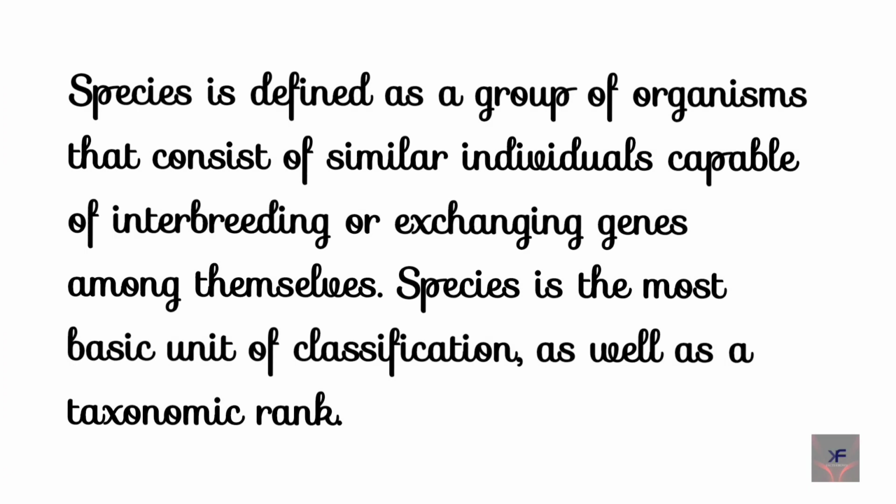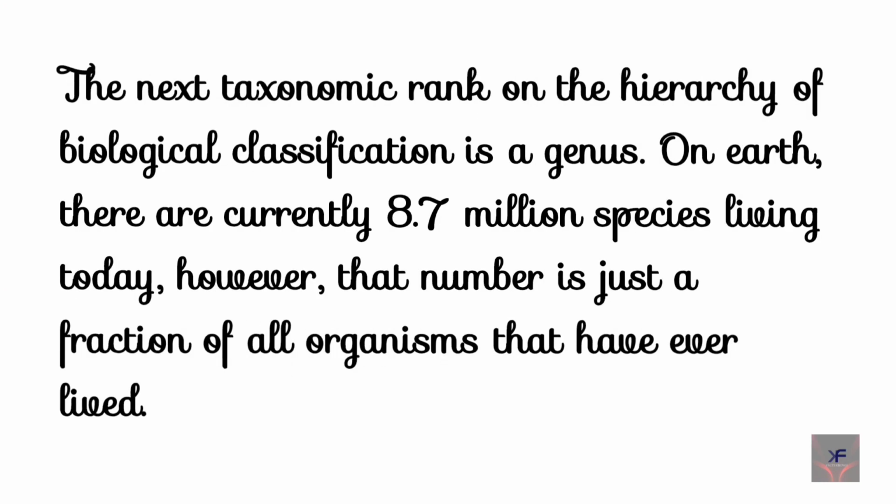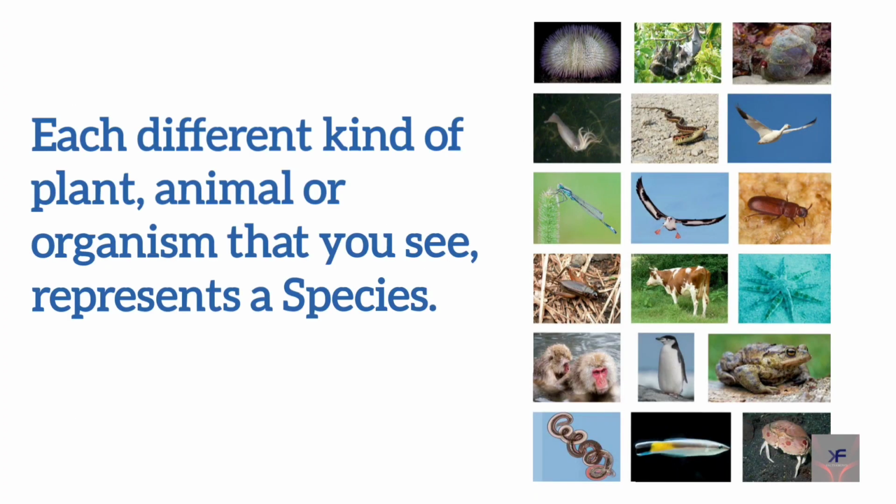Species is defined as a group of organisms that consist of similar individuals capable of interbreeding or exchanging genes among themselves. Species is the most basic unit of classification, as well as a taxonomic rank. The next taxonomic rank on the hierarchy of biological classification is a genus. On Earth, there are currently 8.7 million species living today. However, that number is just a fraction of all organisms that have ever lived. So species is the correct option. That is, each different kind of plant, animal or organism that you see represents a species.